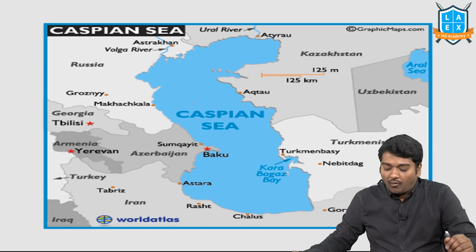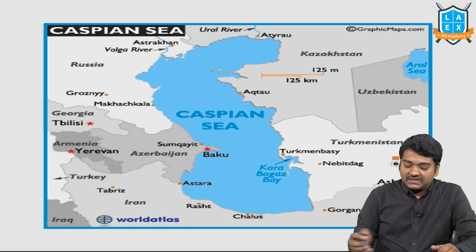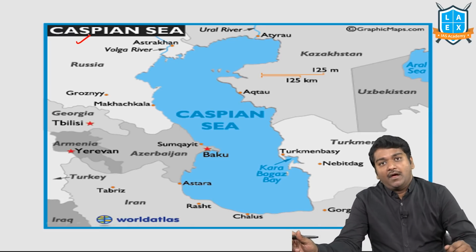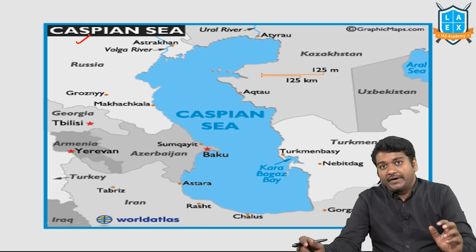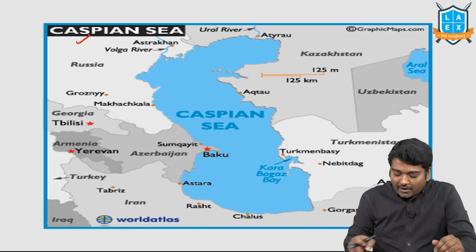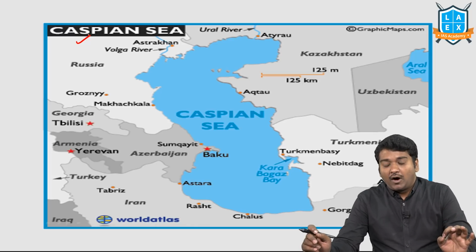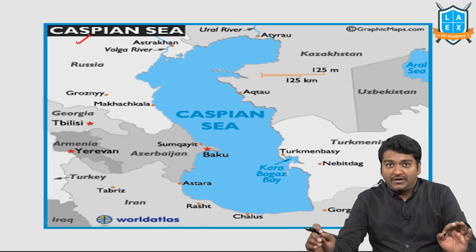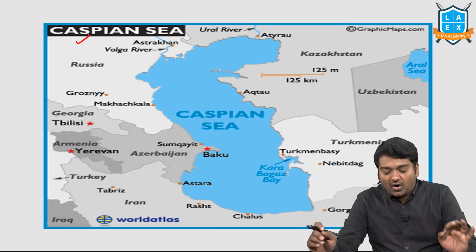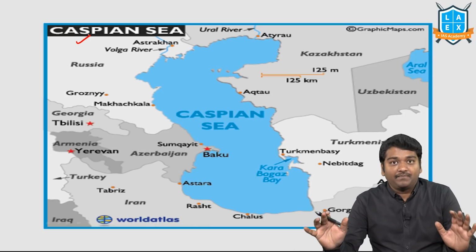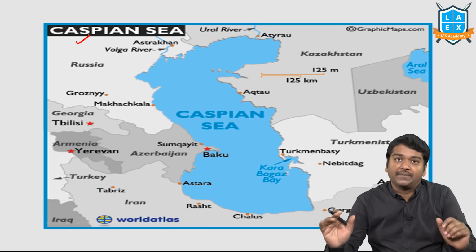Then what is important for us is the Caspian Sea. You might have read in current affairs already that the countries around the Caspian Sea have come to an agreement about dividing the waters among them.